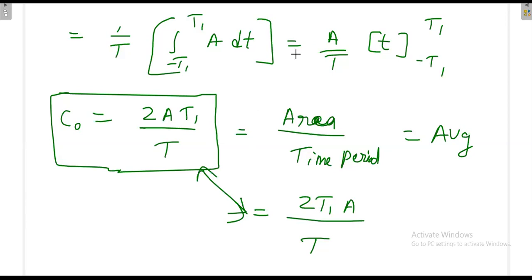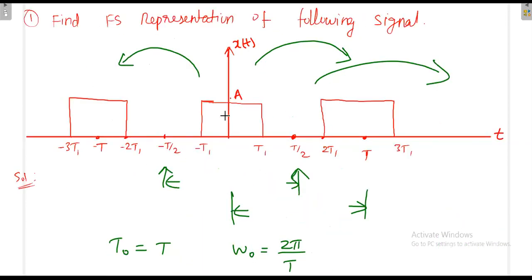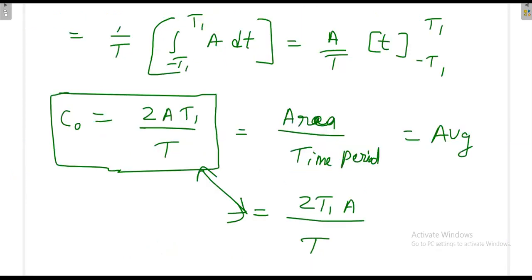But whenever this waveform is of some different nature, instead of rectangular or triangular, you cannot easily calculate the area with this method, because we can calculate the area only for a known shape. If it is of unknown shape, then definitely we have to apply the integration formula.